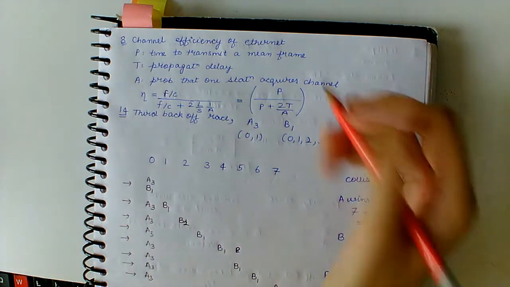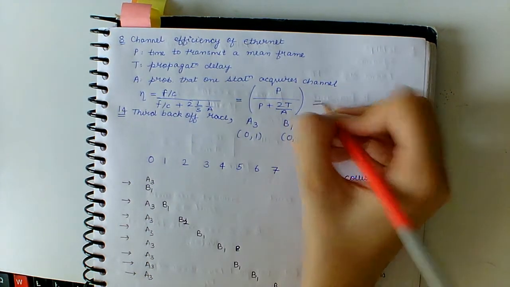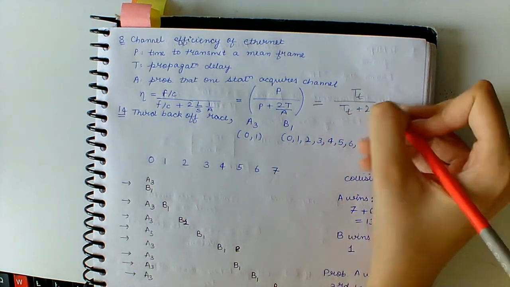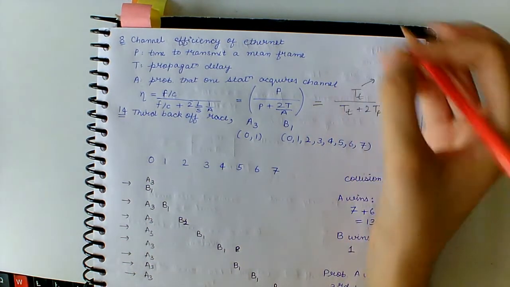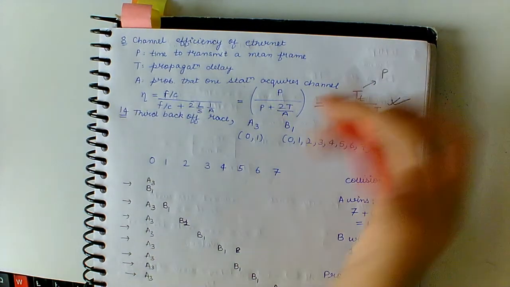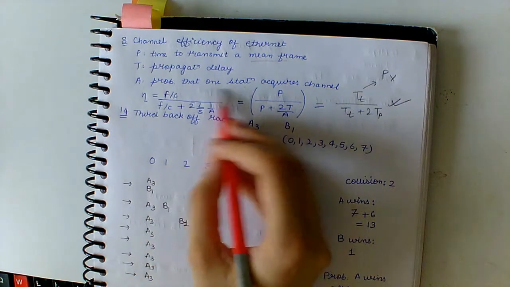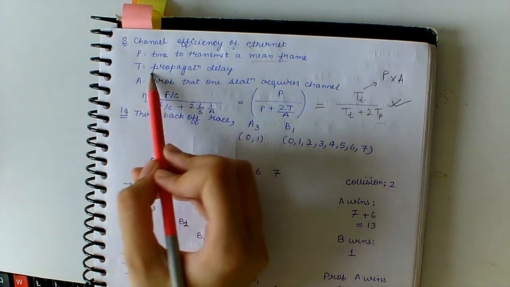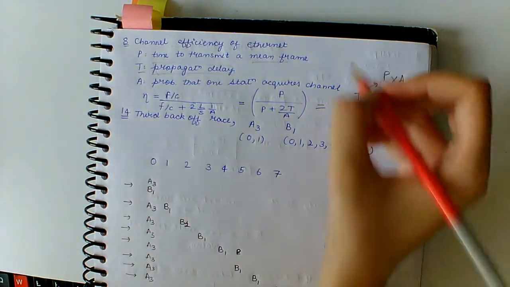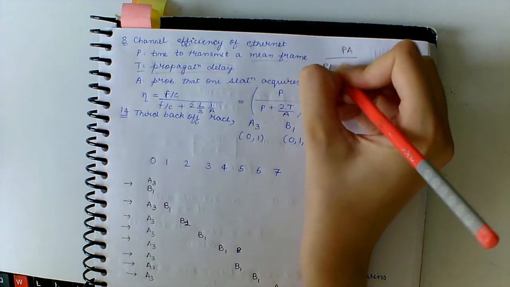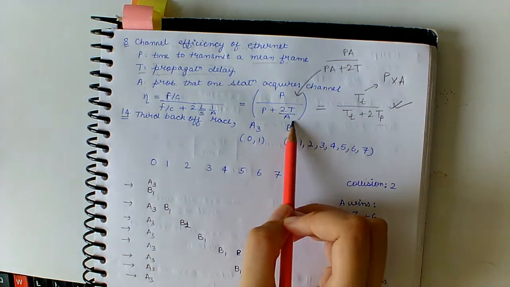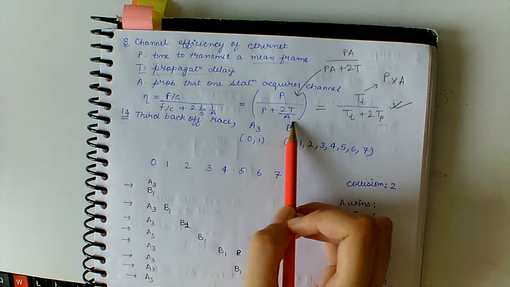So, we know that for that efficiency is given by this formula, and TT here can be represented as time to transmit a mean frame into the probability that the channel acquires that frame. So TT becomes PA and TP has been given as propagation delay as T. So this is PA upon PA plus 2T, which can be written as P upon P plus 2T by A. That is answer option number A.